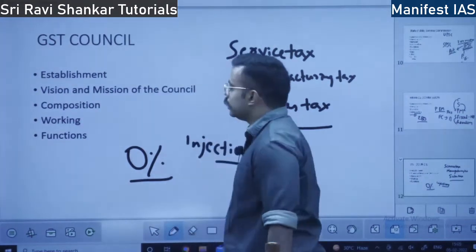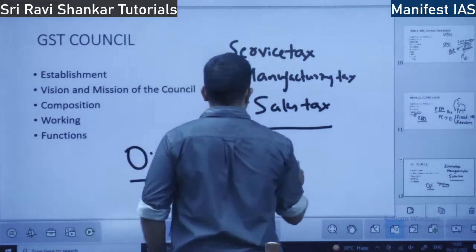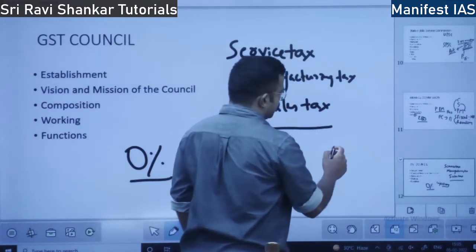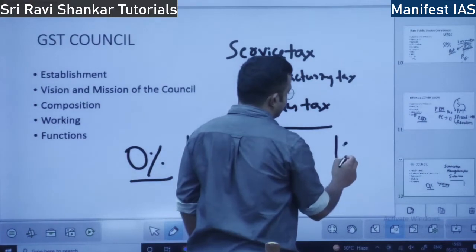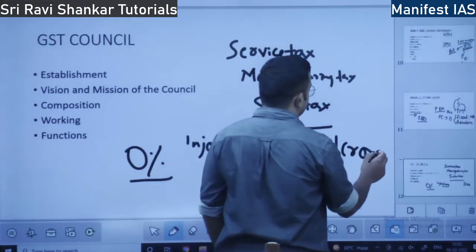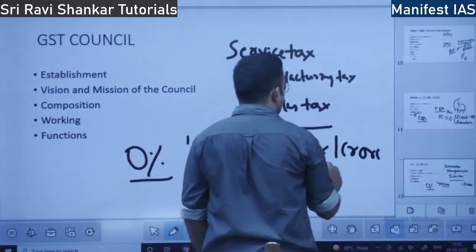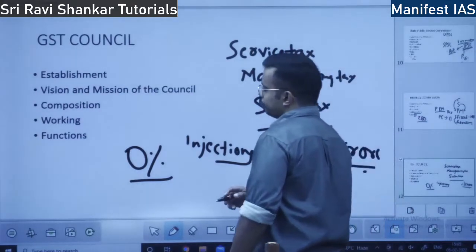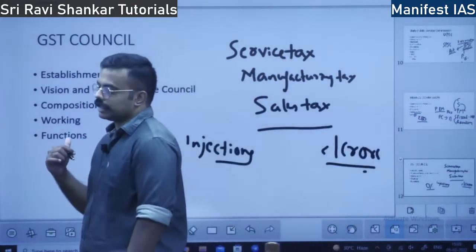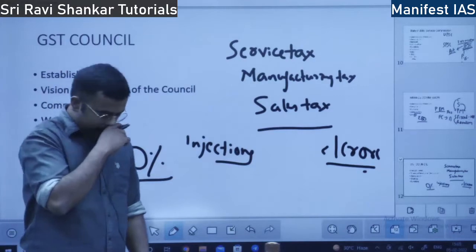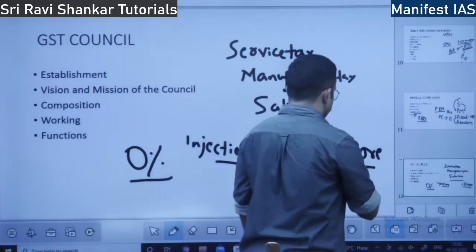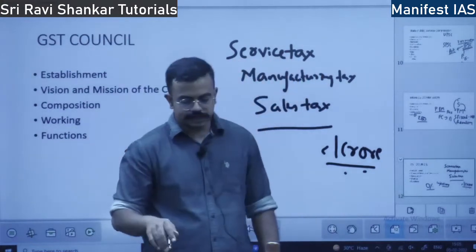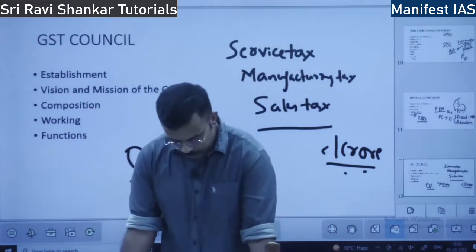Also they decide the threshold. Suppose you have a shop and your annual turnover is less than 1 crore. If your annual turnover is less than 1 crore, you are exempted from paying GST. So this is the clause of exemption. Who decides? It is the GST Council.